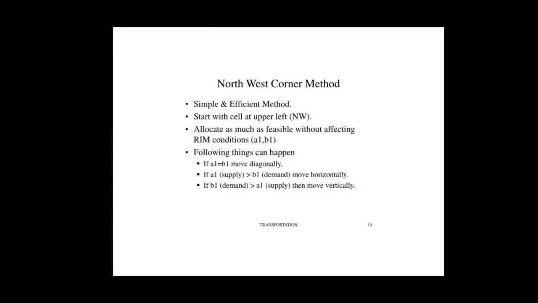Now we'll discuss the northwest corner method. It is a simple and efficient method. Start with the cell at upper left, that is northwest. Allocate as much as feasible without affecting conditions. So the following things can happen: if A1 equals B1, move diagonally. If A1 supply is greater than B1 demand, move horizontally. If B1 demand is greater than A1, then move vertically. So it depends.